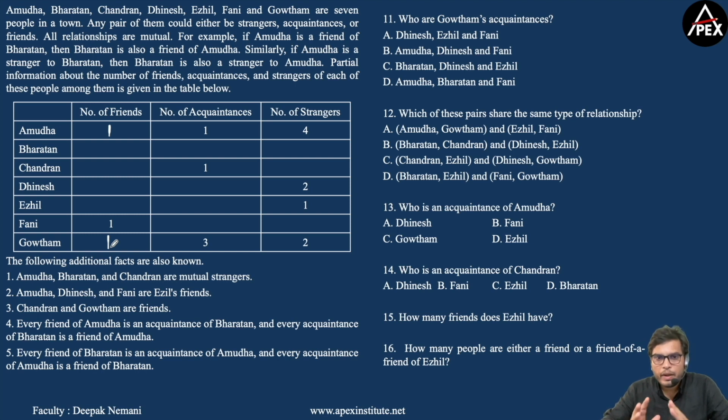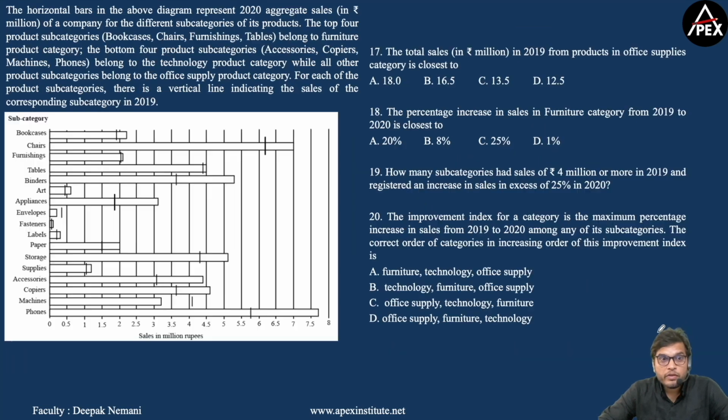Now if I have to compare this with the previous 2 sets, I rate this set somewhat easier when compared to the other 2 sets. This is a question from logical puzzles, and this is easier when compared to the first set because we are given fewer statements. The data is easily understandable. And if you know how to solve these types of questions, this is definitely a doable set. Now if I have to start with one set among these 3, I will be starting my attempt with this set. Now moving ahead to set 4.